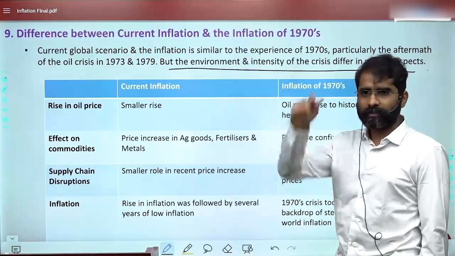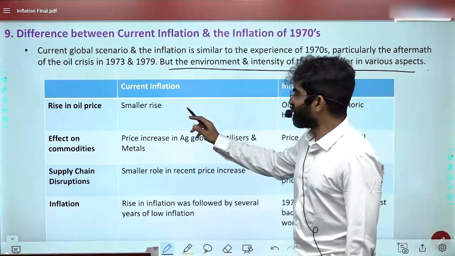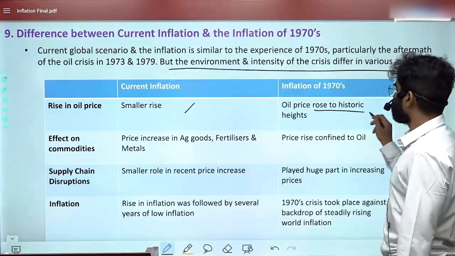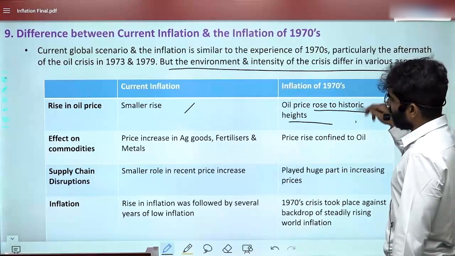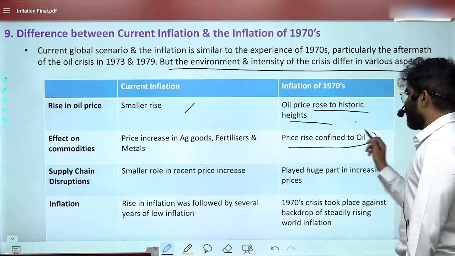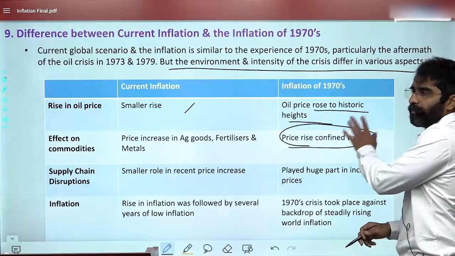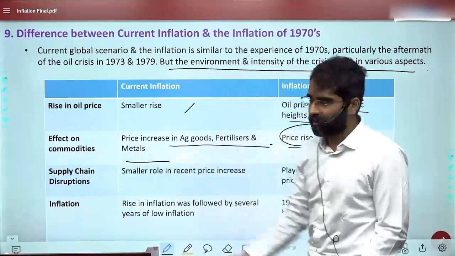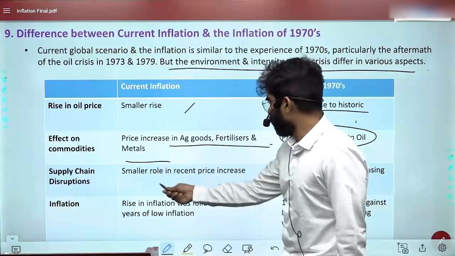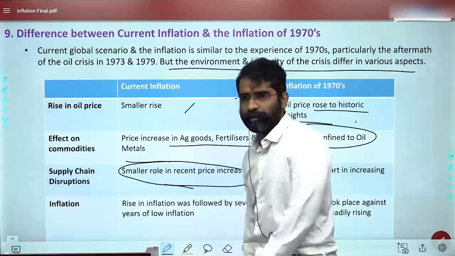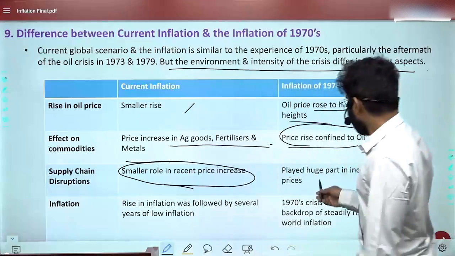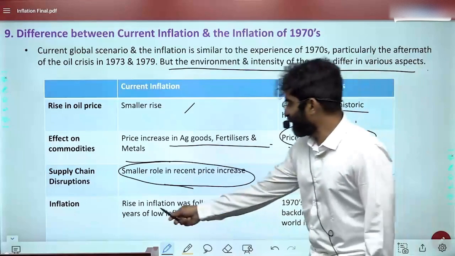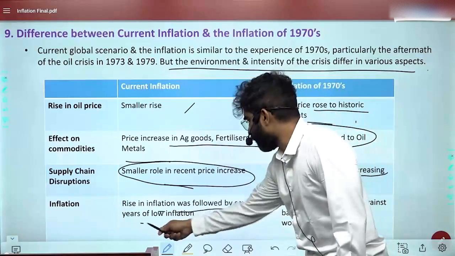Starting graph. Okay, so here if you see, in current inflation, there was a rise in oil prices, no doubt, a small rise. But in the 1970s, oil prices rose to historic heights. This was the main reason for inflation, and the price rise at that point of time was confined purely to oil. Here it is agriculture, fertilizer, metals, it is a basket, it is complete. Then supply chain disruption played a small role in the recent price increase. Supply chain played a role, no doubt about it, during the Ukraine war, obviously, but in the 1970s it played a huge part in increasing prices. Complete, oil, stuck. Okay, the rise in inflation was followed by several years of low inflation.